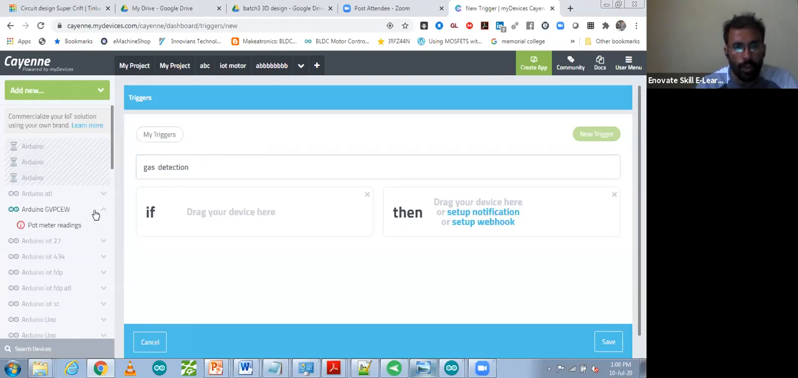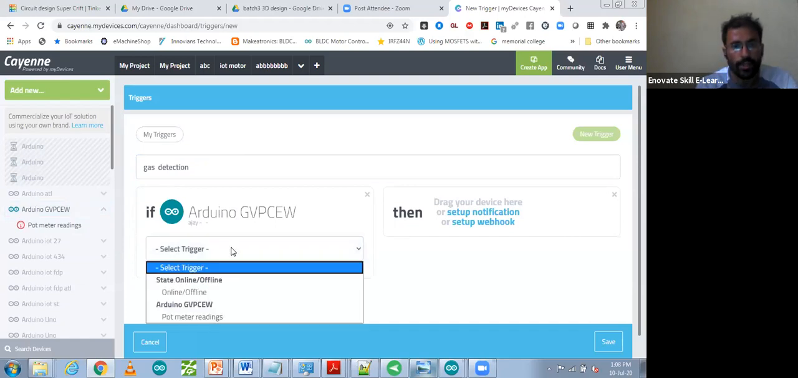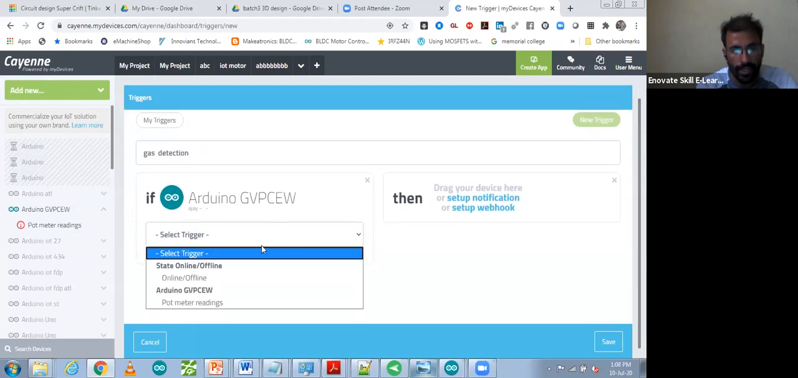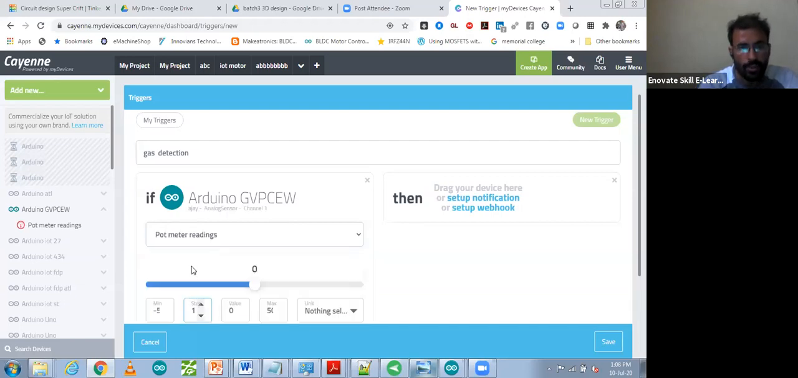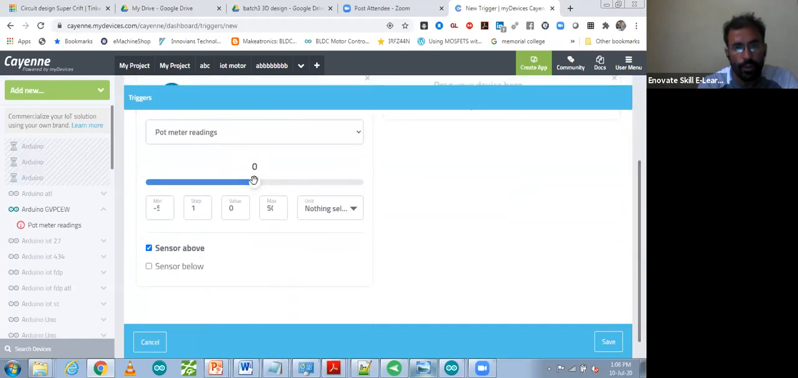After that, this one is your live device. So it's saying if and then. So what condition you want to put over there, that you have to use. I'm going to use the Arduino device. So you can drag it, drop it, and after that you have to select your device. In the scroll down menu over there, you can select your device. This one you have to select, port meter reading. So I have selected my port meter, and after that you have to set your limit.